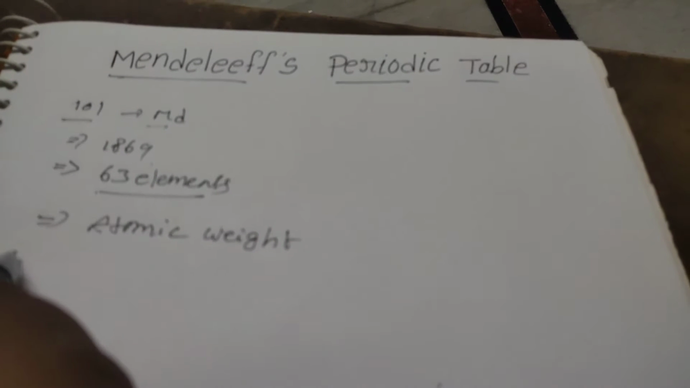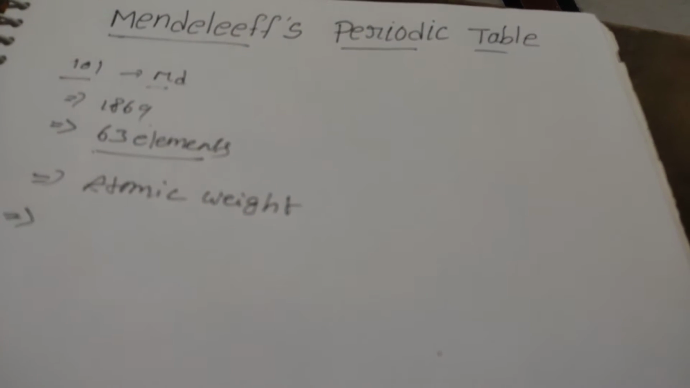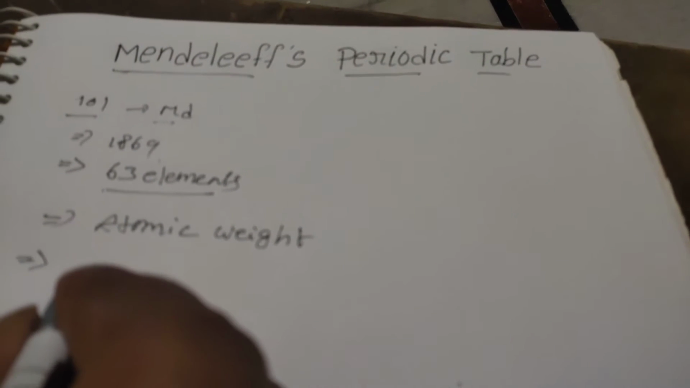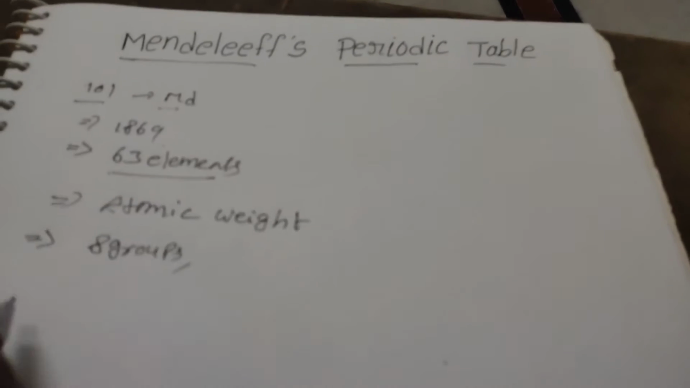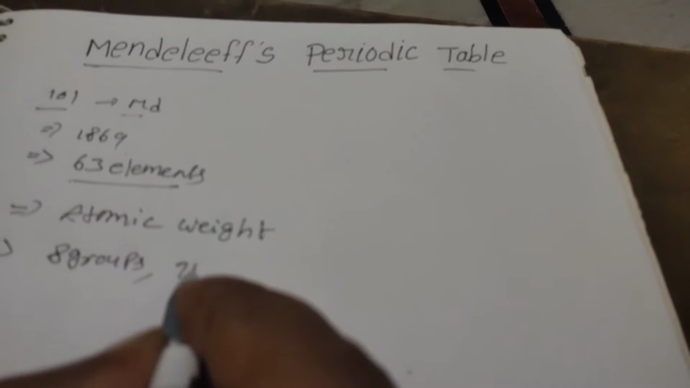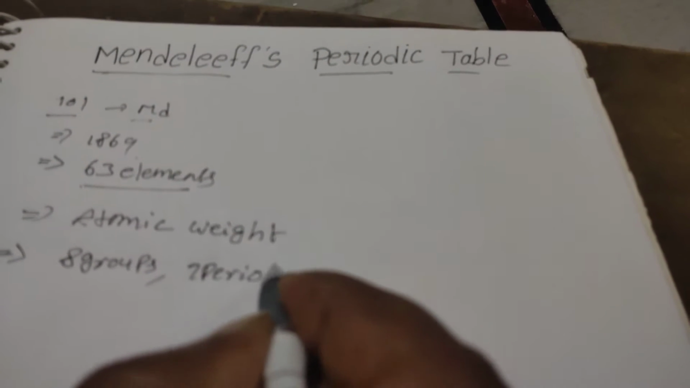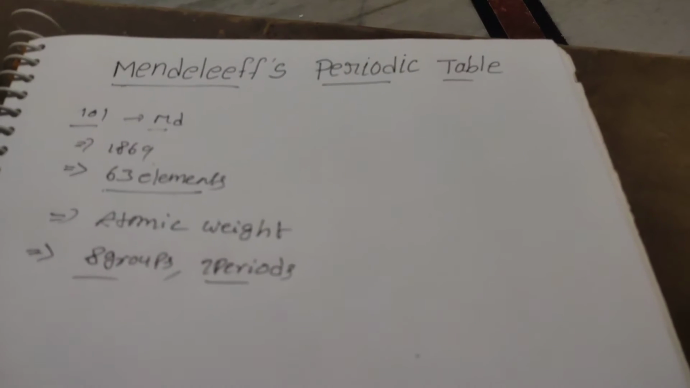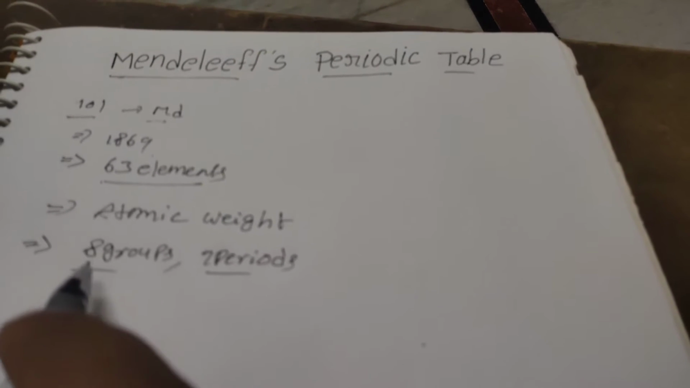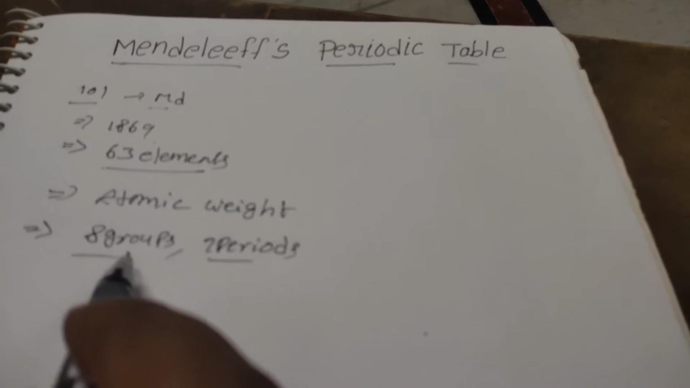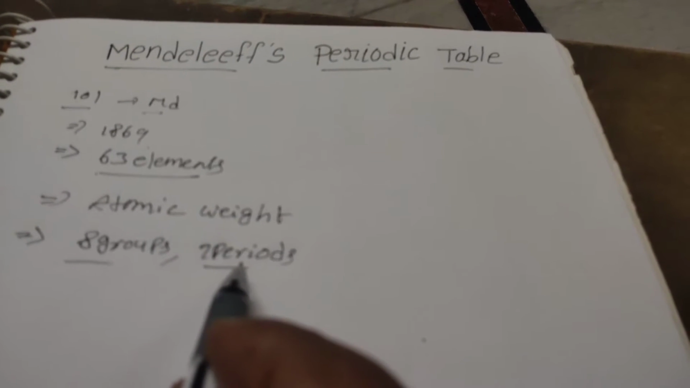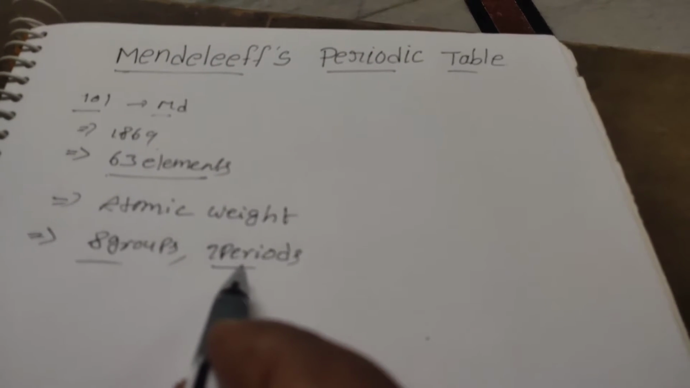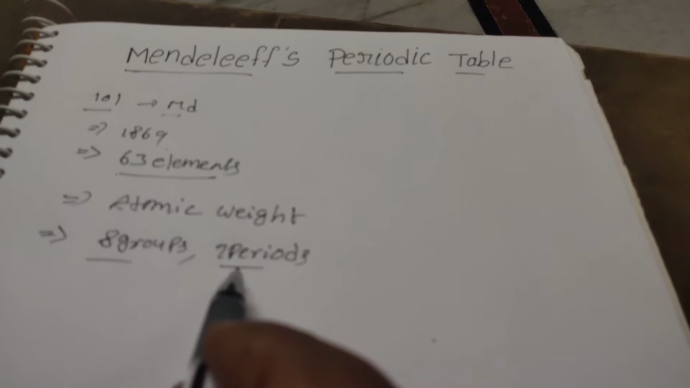For the first time, Mendeleev arranged the entire set of elements into 8 groups and 7 periods. He said that vertical columns are called groups and horizontal lines are called periods. And what are the achievements of the Mendeleev periodic table? Now we will discuss one by one.